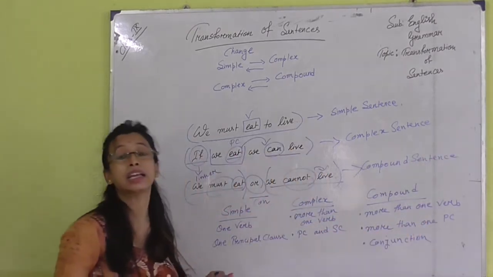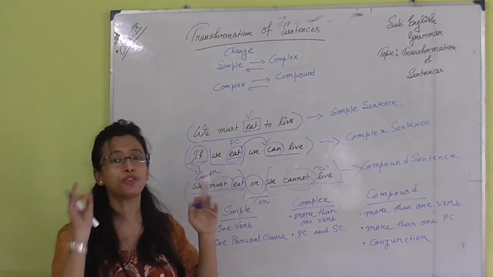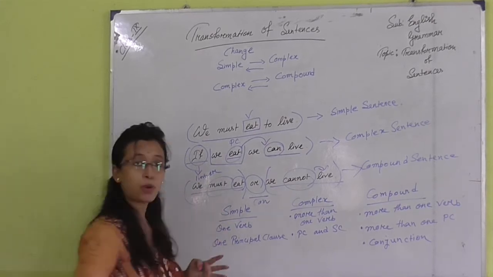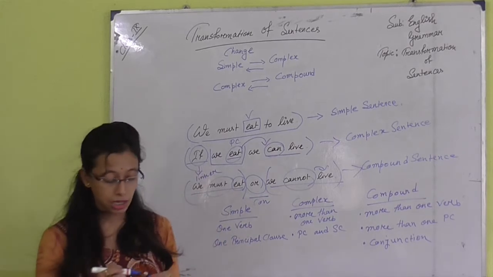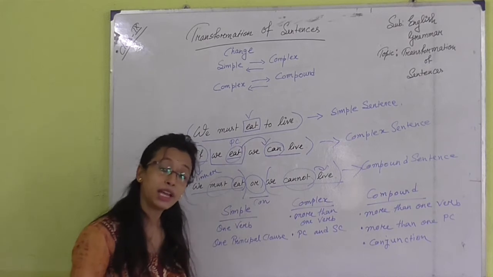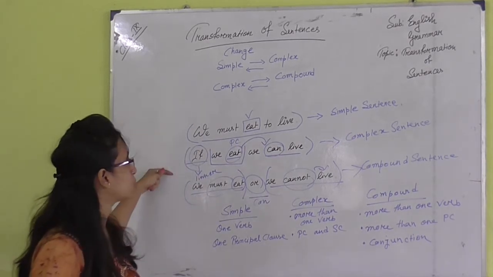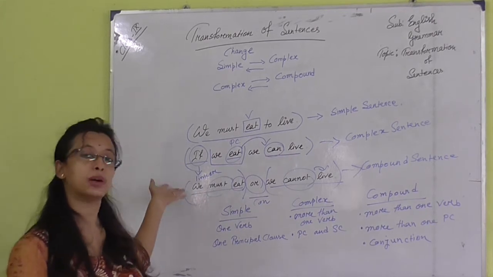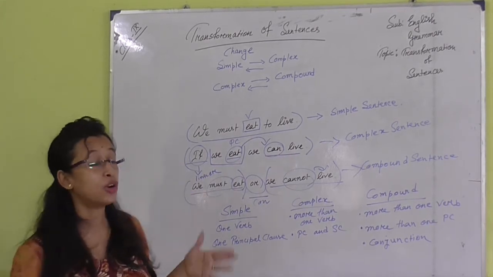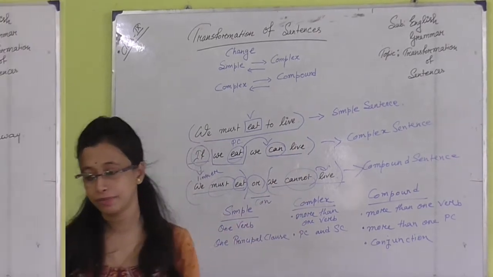Yes, it is very easy to identify simple, complex, and compound sentences if you remember the basic points. We know how to identify. Now let us take a look at how to change simple into complex and compound, or vice versa. So here we go to the rules of changing these sentences.